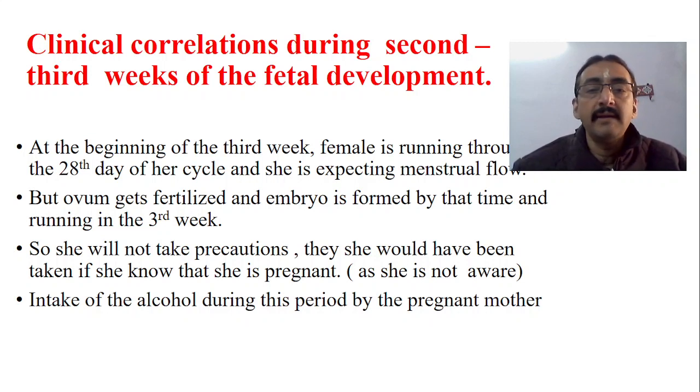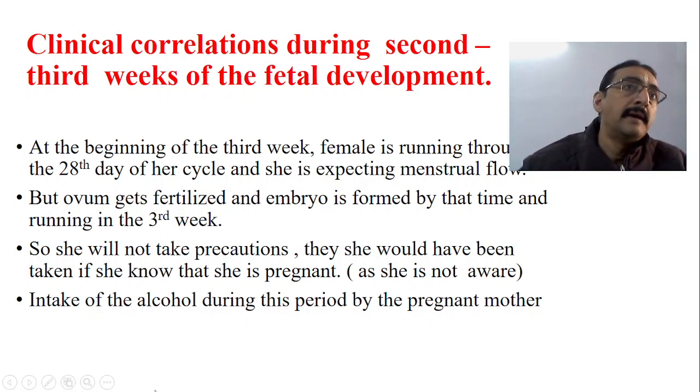And we are talking about the third week. By the end of the second week or third week, even the three layers are formed. So she will not take any precautions. Usually this is the problem. She will not take any precautions because she is not expecting. She would have taken some care if she knew that she was pregnant, but unfortunately she does not know that. Therefore we always say that pregnancy should be a planned one. Intake of alcohol during this period by the pregnant mother may be very fatal.